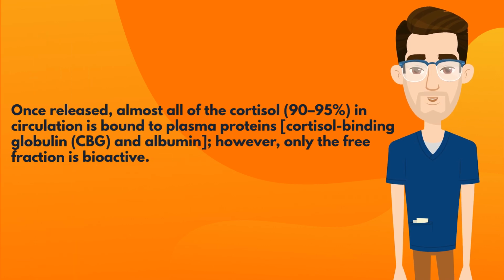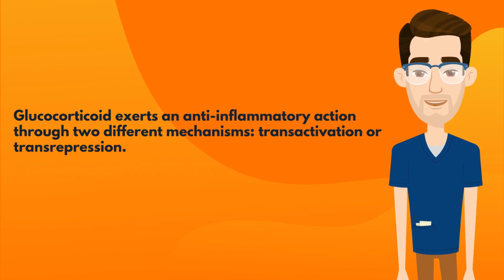Once released, almost all of the cortisol in circulation, 90 to 95%, is bound to plasma proteins, cortisol-binding globulin, CBG, and albumin. However, only the free fraction is bioactive. Glucocorticoid exerts an anti-inflammatory action through two different mechanisms: transactivation or transrepression.